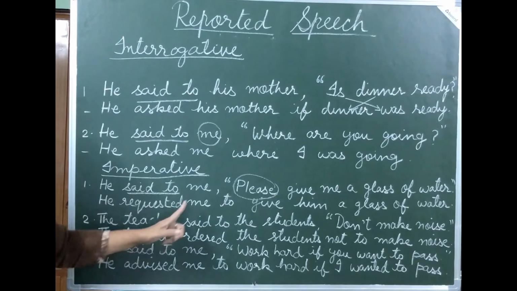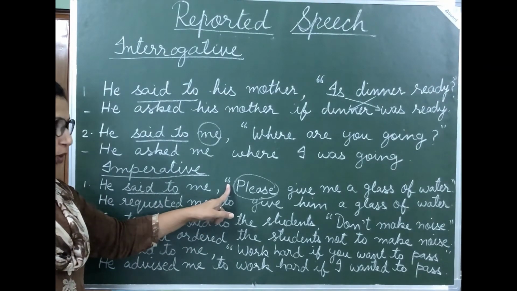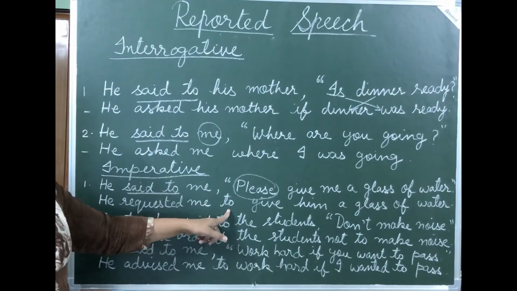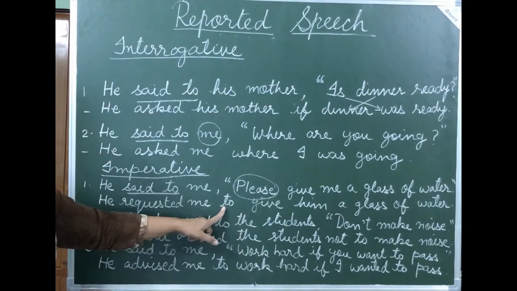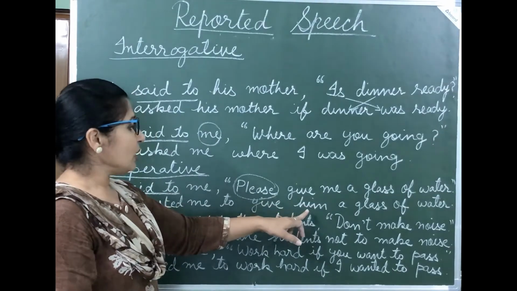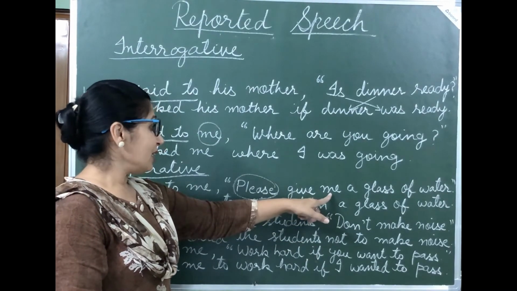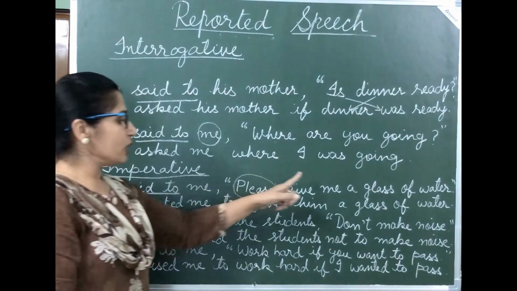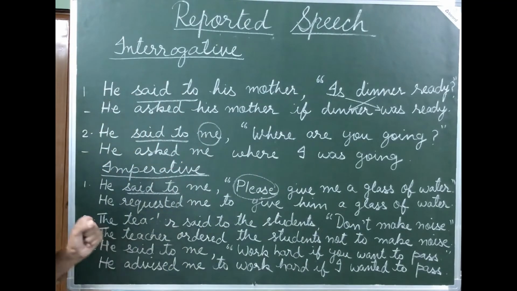So he requested me, then we will remove the comma and inverted commas and put the infinitive "to" here. To, and after "to" we always use the first form of verb. To give. Now this "me" will change into "him." This is first person, so this changes according to "he," and so here it becomes "him." To give him a glass of water.